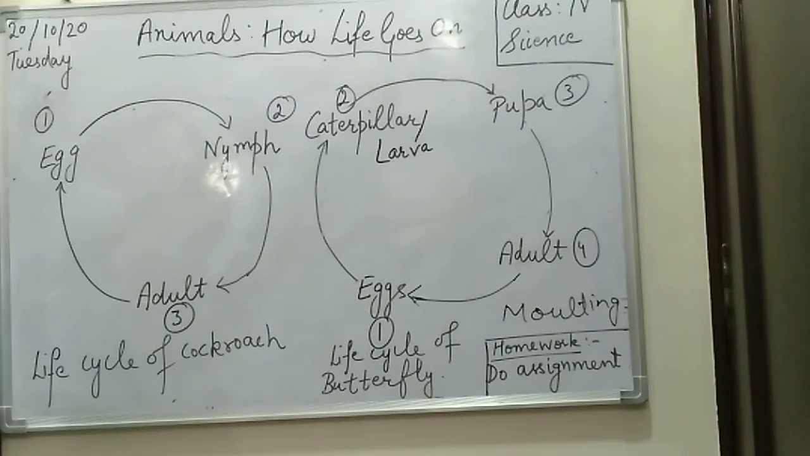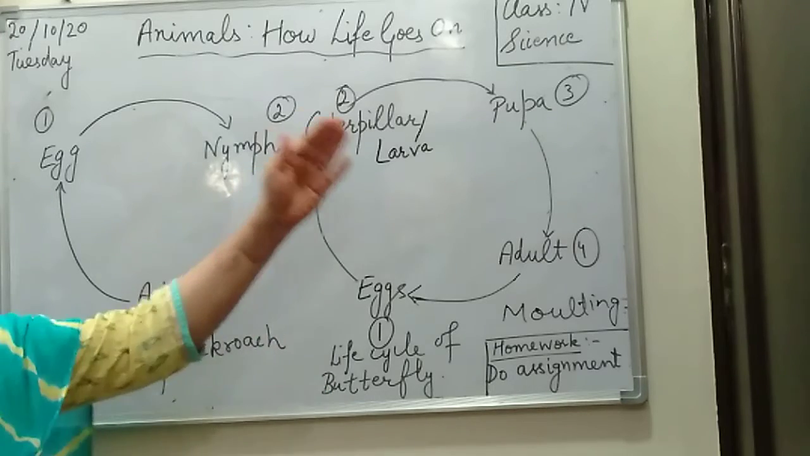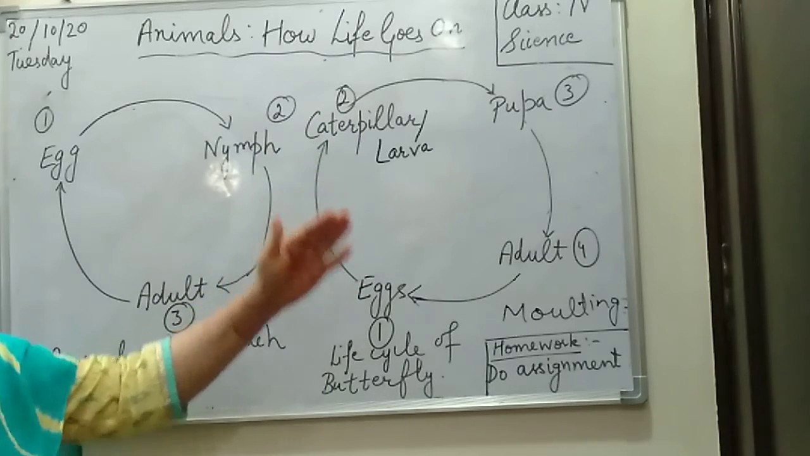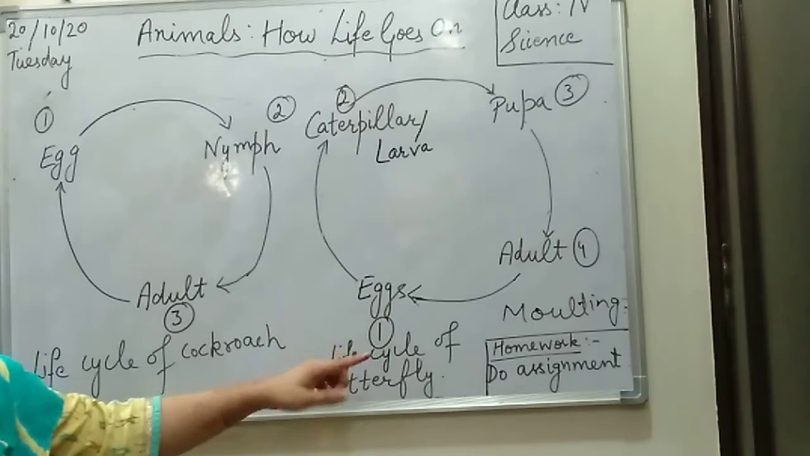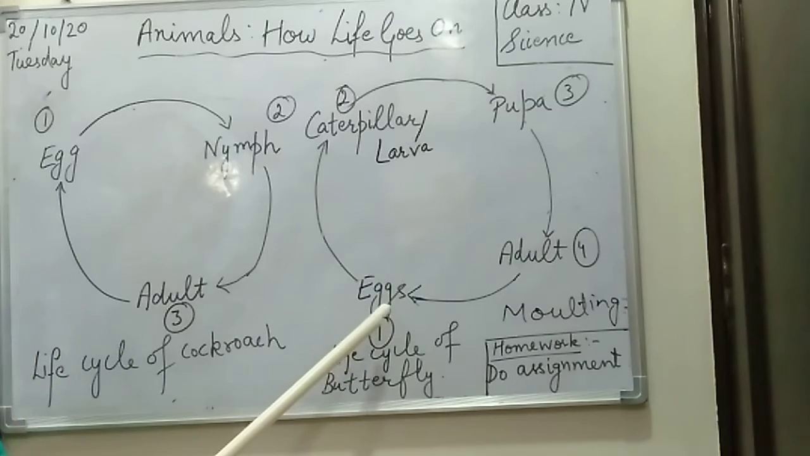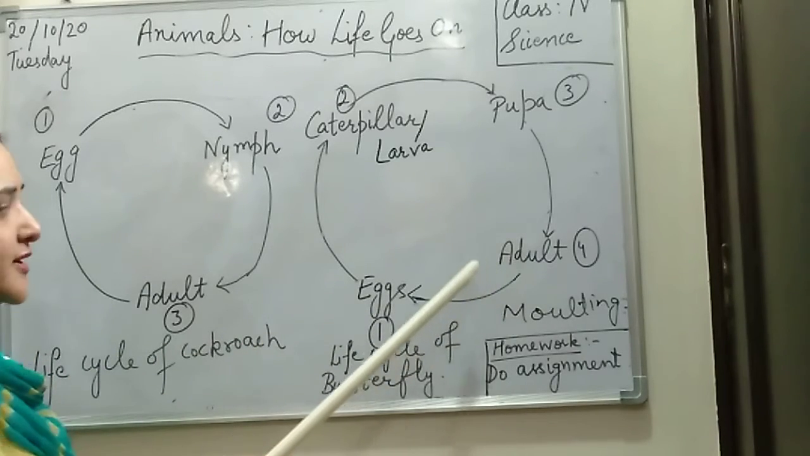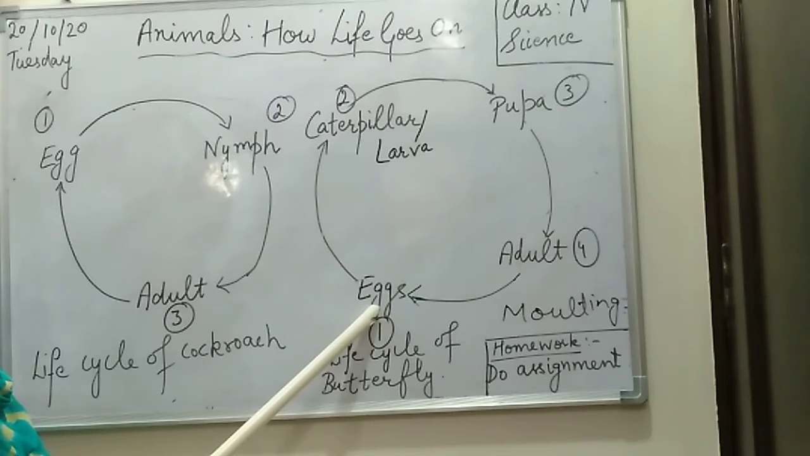Okay, now let us talk about the life cycle of butterfly. If we talk about butterfly, there are four stages. There are four stages in the life cycle of butterfly. Here also, the adult is going to produce the eggs, right?